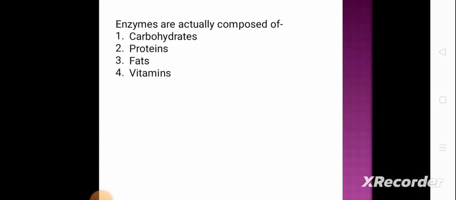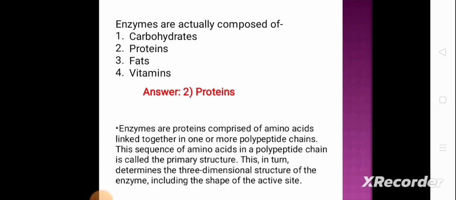Enzymes are actually composed of option 1 carbohydrate, option 2 proteins, option 3 fat, and option 4 is vitamins. And the correct answer is option 2 proteins. Enzymes are proteins composed of amino acids linked together in one or more polypeptide chains. The sequence of amino acids in a polypeptide chain is called the primary structure. This in turn determines the three-dimensional structure of the enzyme, including the shape of the active site.